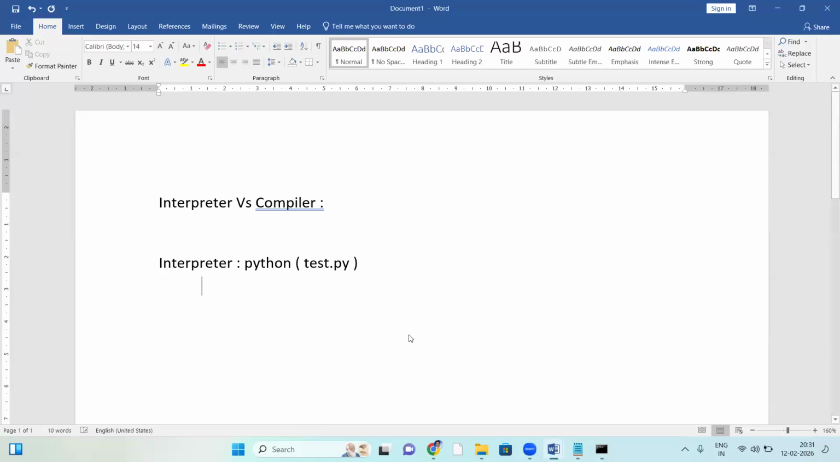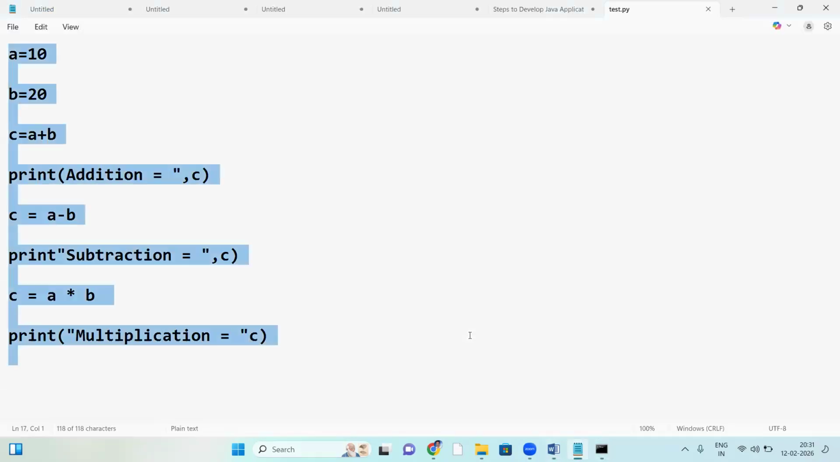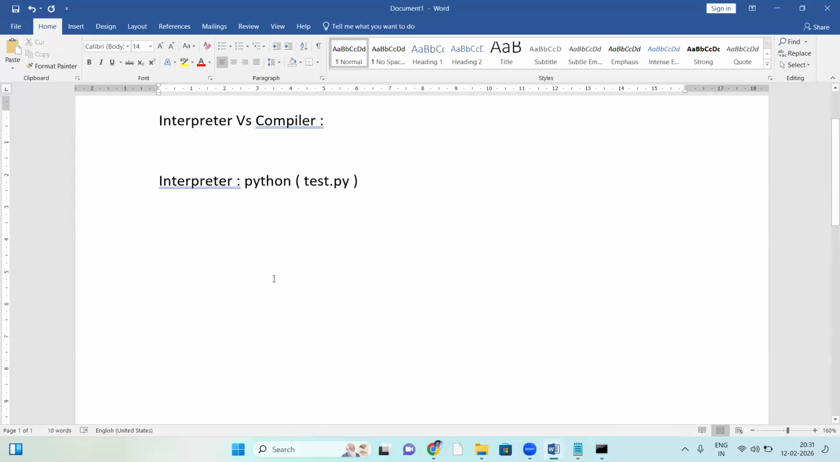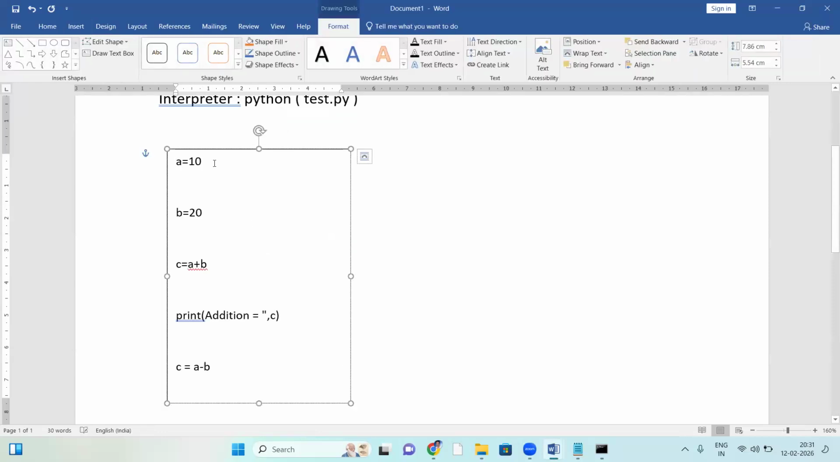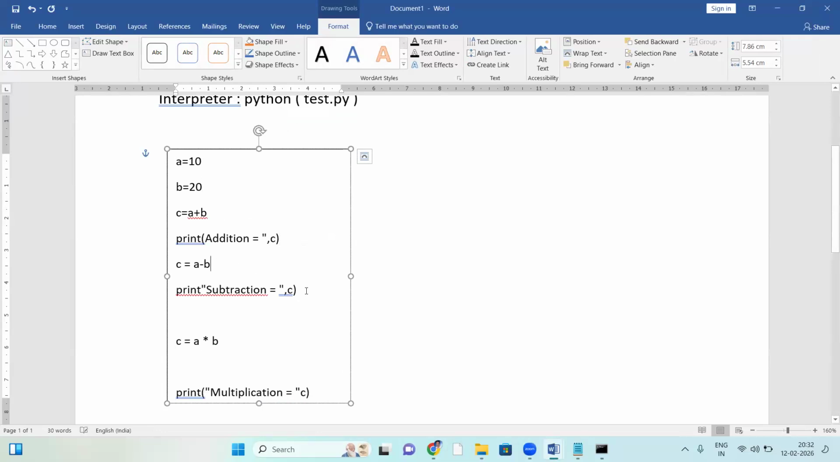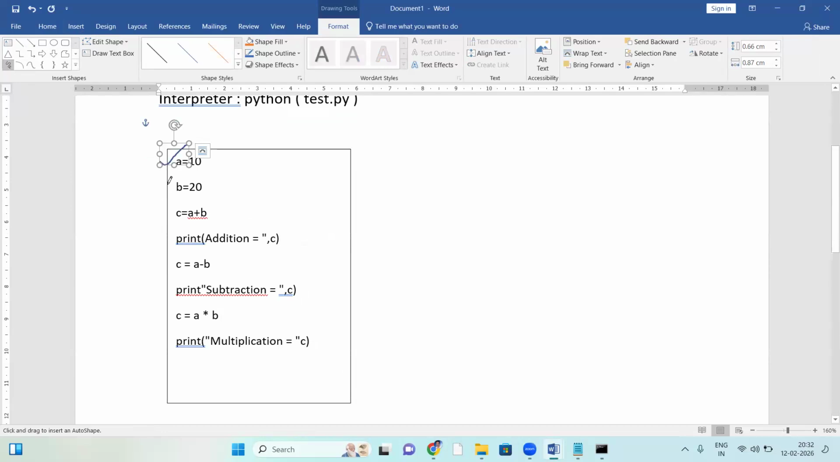How does that interpreter work? Maybe Python interpreter or any interpreter works the same way: Python interpreter, HTML interpreter, shell scripting interpreter, PHP, Perl, JavaScript. There are many interpreter-based languages, and all work the same. Let me explain clearly. First, the interpreter checks the first statement. If the first statement is correct, then it checks the second statement. If the second is also correct, then it checks the third statement.